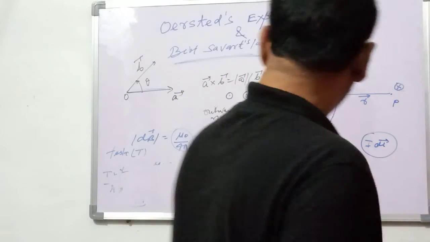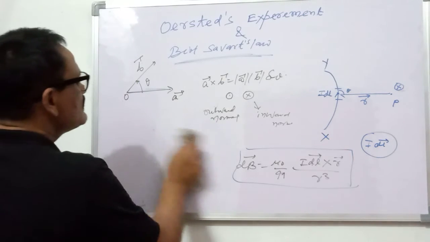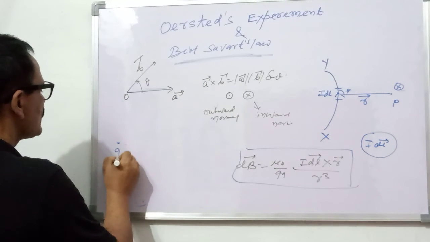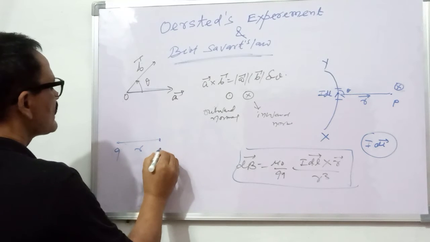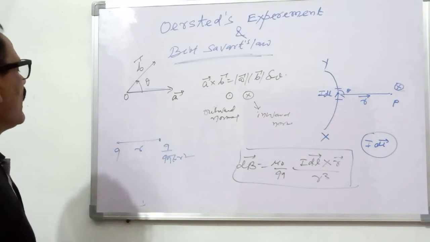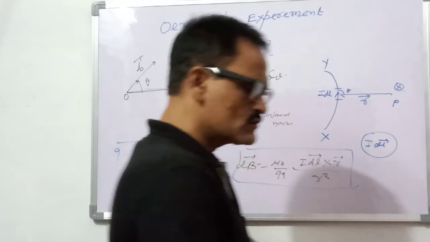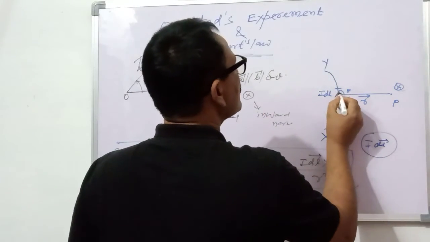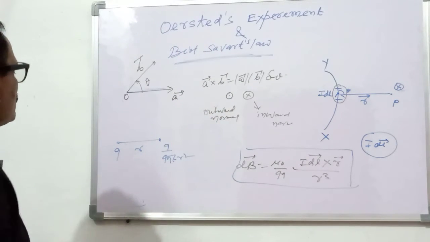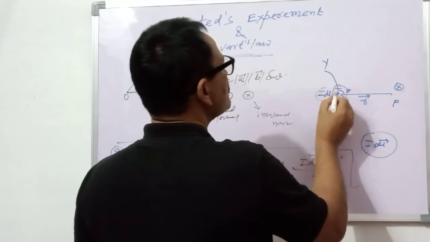Now one thing that I am going to compare with the electric field. For the electric field, suppose this is a point charge q and this is the r, and here electric field is equal to q divided by 4 pi epsilon naught r square, and here the source of this electric field is this point charge, but here the source of the magnetic field is the current element. This is the source of the magnetic field. This is the difference. The source of this electric field is a scalar quantity, but the source of the magnetic field is a vector quantity.